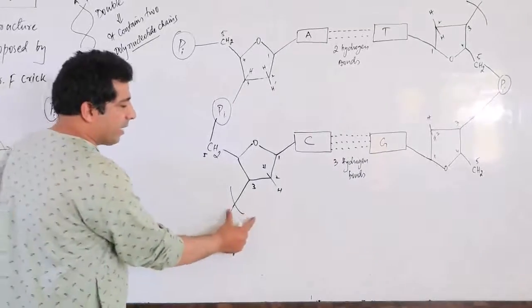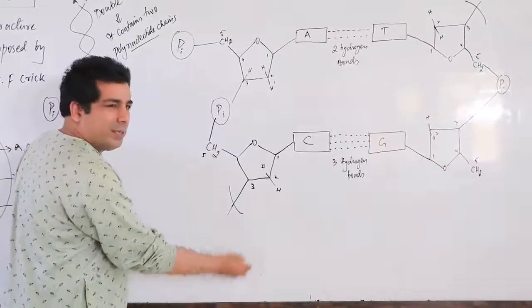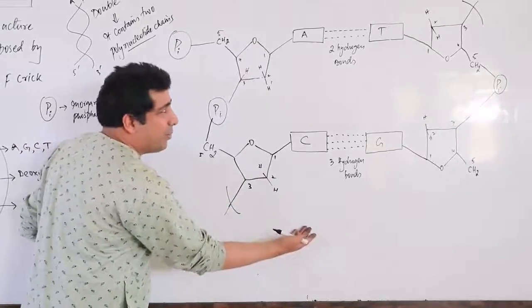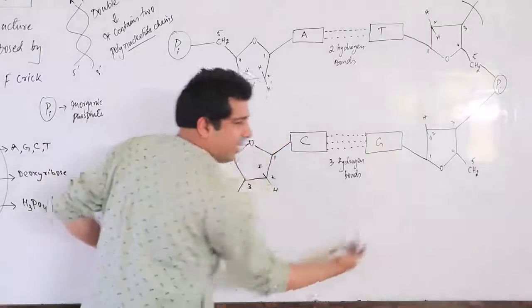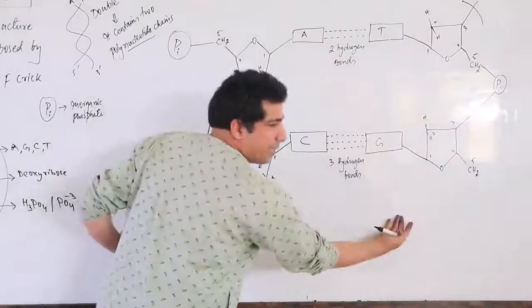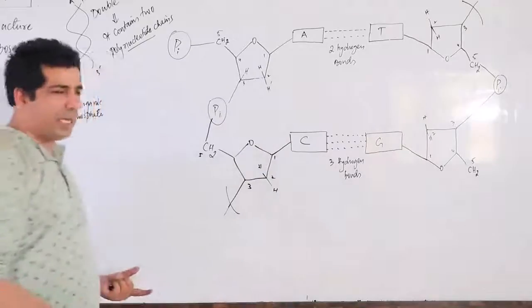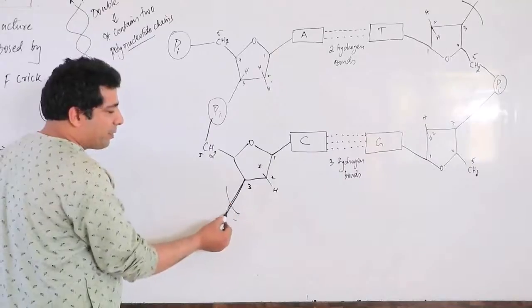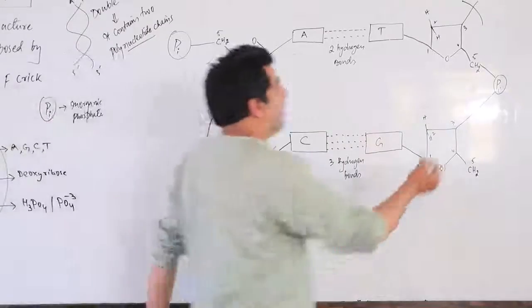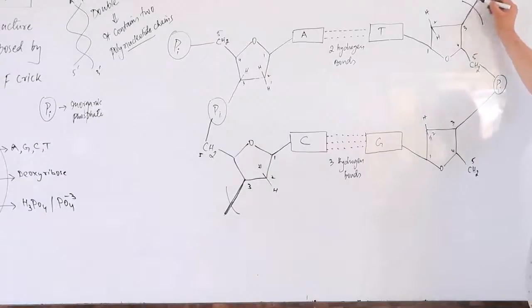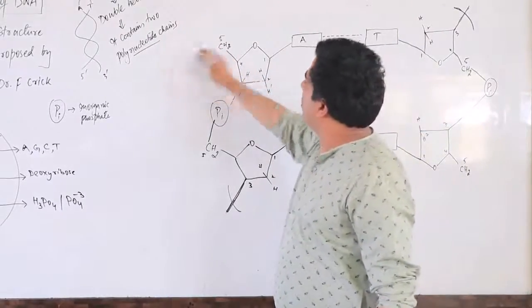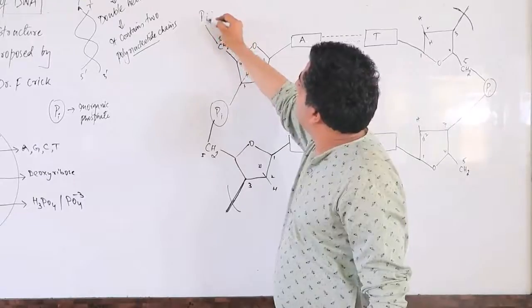Now I can further continue this. Okay, so I can just use another nitrogenous base here, like thymine. Then opposite will be adenine. If I use guanine, opposite will be cytosine. So I can do anything, but this much is enough. This third end can still interact with which group? Phosphate, Pi group. And this third end can also interact with a phosphate group. So my dear friends, if you look here, let me write down this inorganic phosphate on the upper side.